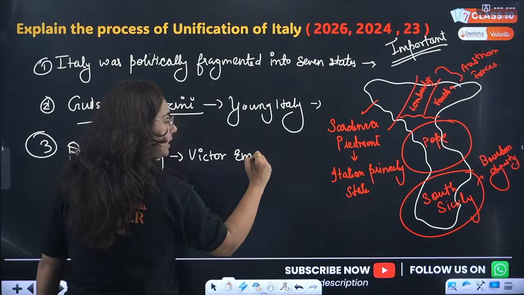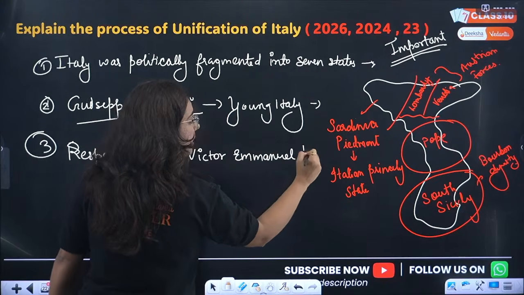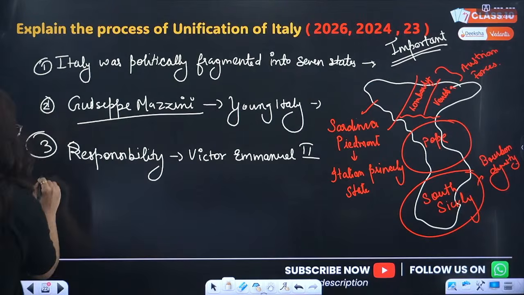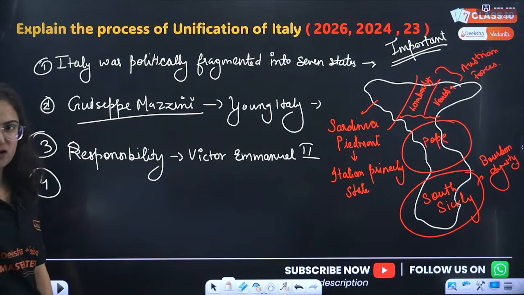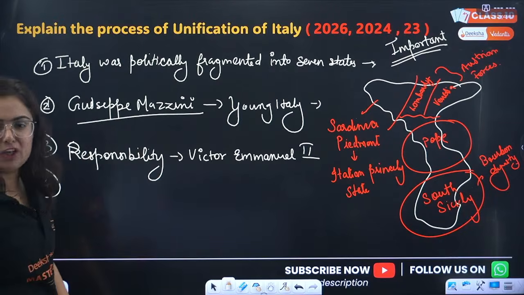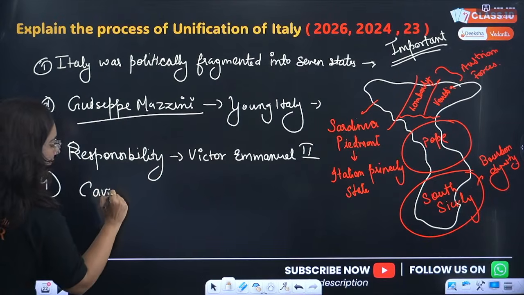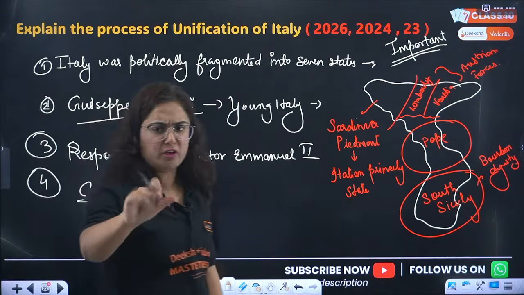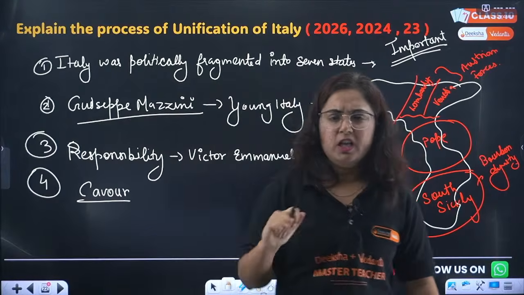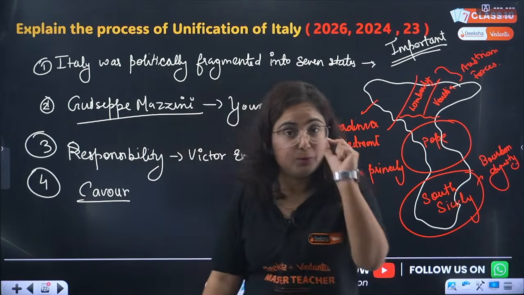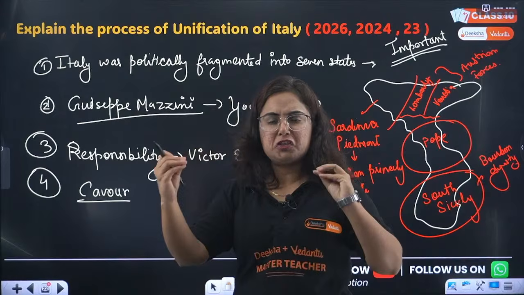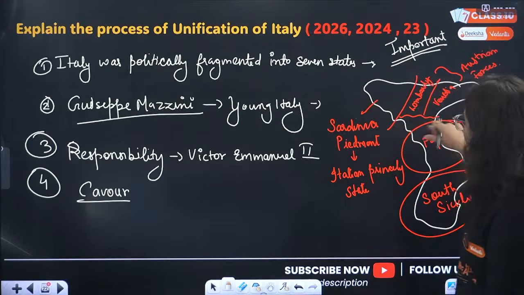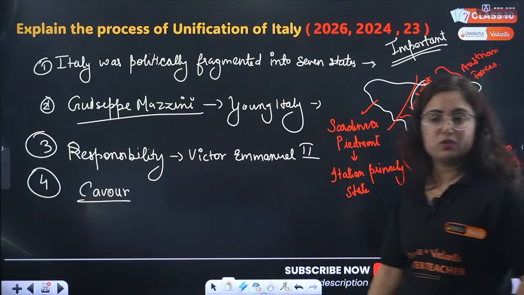Now Victor Emmanuel II was a ruler. Under his reign, a very smart diplomatic brainchild of this unification came, and that was Count de Cavour. What did he do? He was not a democratic person. He was not a dictator. He was not a revolutionary. He was a diplomat. Through his French engineered alliance, he drove away the Austrian forces from Italy.